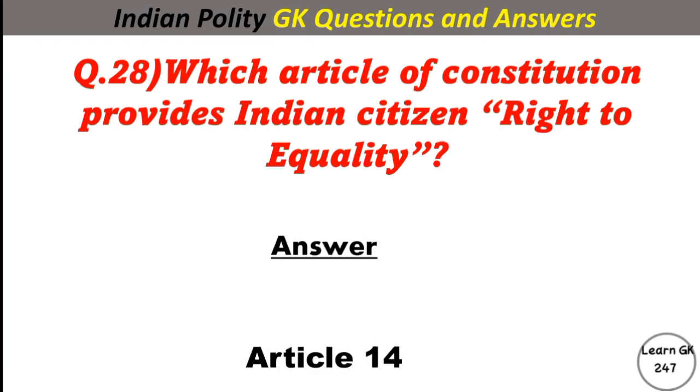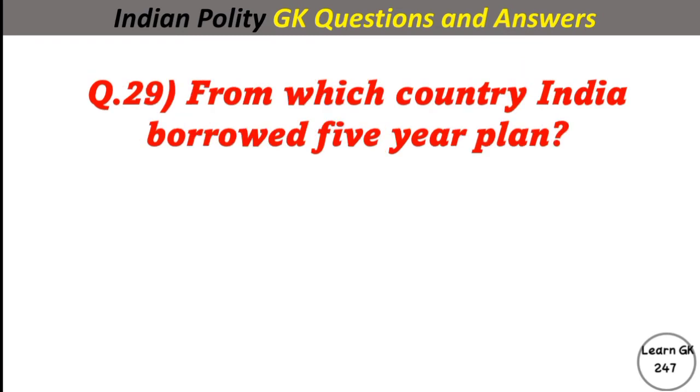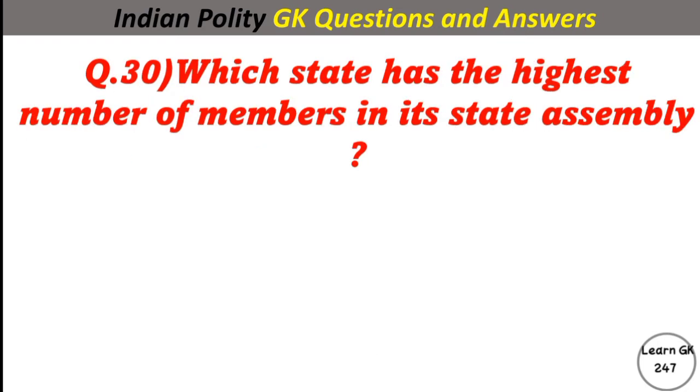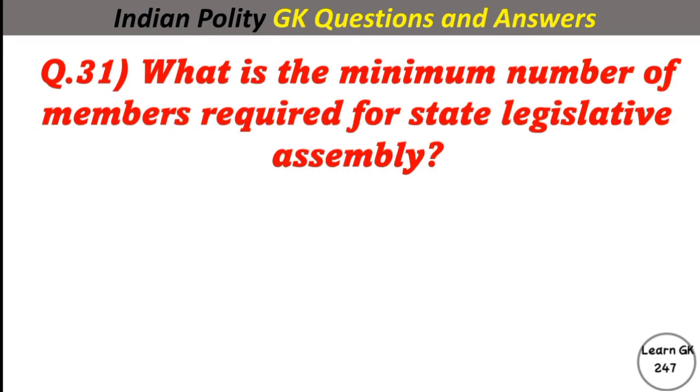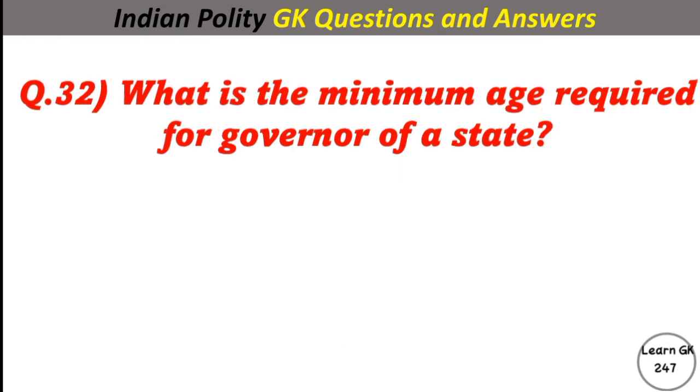Answer Article 14. From which country India borrowed 5-year plan? Answer Russia. Which state has the highest number of members in its state assembly? Answer Uttar Pradesh. What is the minimum number of members required for state legislative assembly? Answer 60. What is the minimum age required for governor of a state?